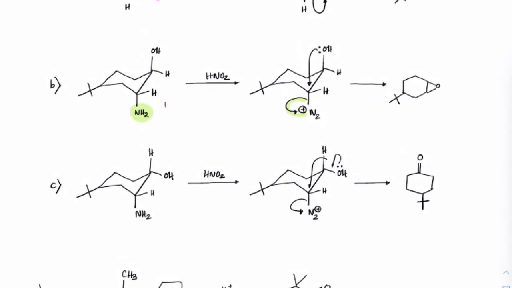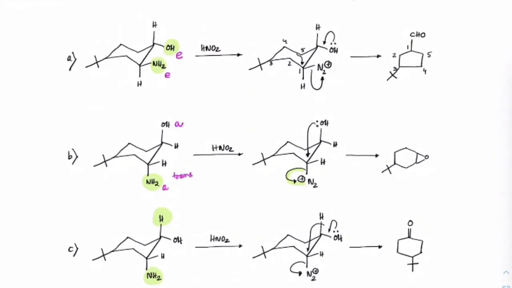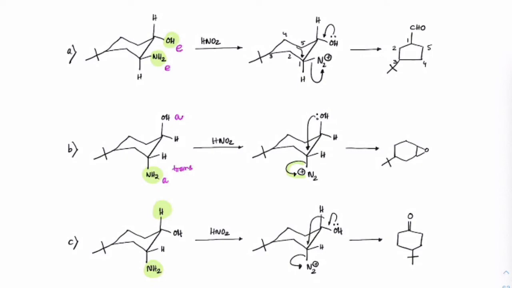Third, if this same thing, what is this form? This is also a trans form, where this is at axial position, this is also at axial position. Now this is a cis form where I am keeping NH2 at axial position. Now this time if you observe, hydrogen is the one which is anti to that. So as N2 is relieved, hydride shift will take place. That's why you will get this as the major product. So depending upon the conformation given, you accordingly sort out which will be the major product.